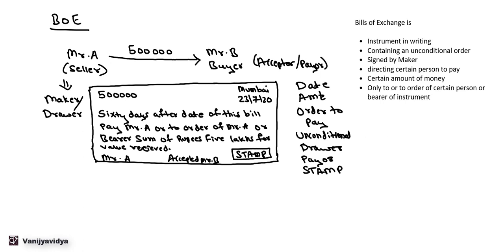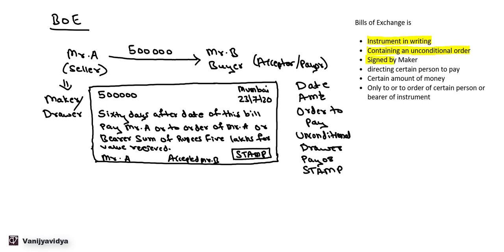So this is a definition of bill of exchange. A bill of exchange is an instrument in writing, that is, it has to be in writing. It has to be written. There cannot be any oral bill of exchange. So that has to be a proper instrument in writing. Then containing an unconditional order. This is important. There shouldn't be any condition on the payment. There has to be an unconditional order. It should be an order by one person to another.